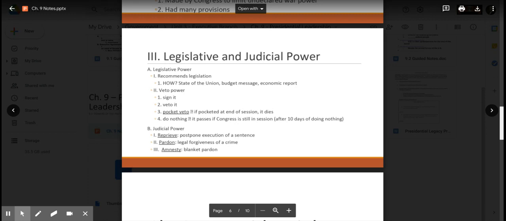A judicial power, this is where the president, anytime there's a judicial decision, especially with a criminal case, can override that decision by granting reprieves or pardons or amnesty. A reprieve just lowers a sentence. A pardon totally forgives someone for their crime, so they become free. And amnesty is a blanket pardon.